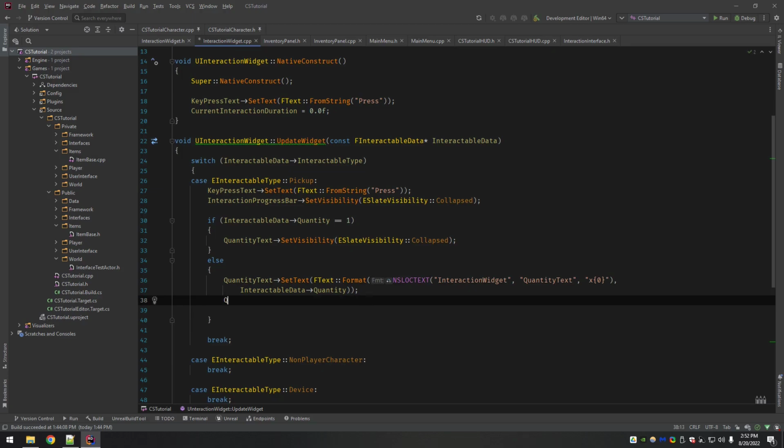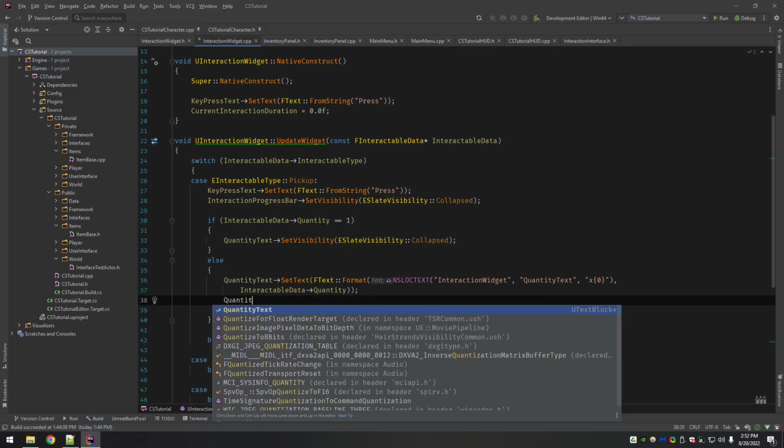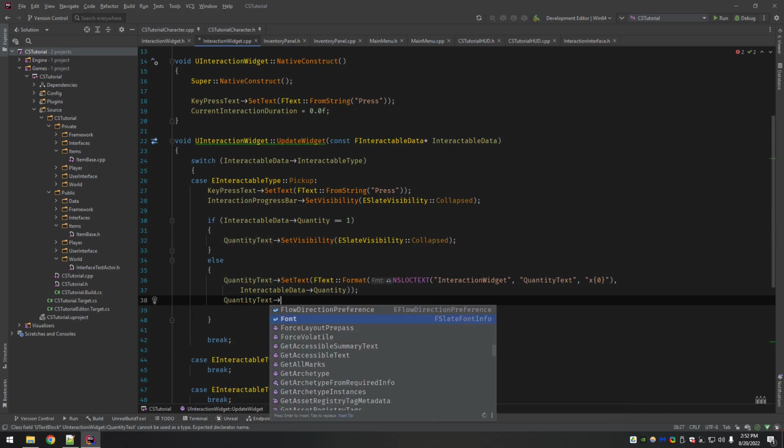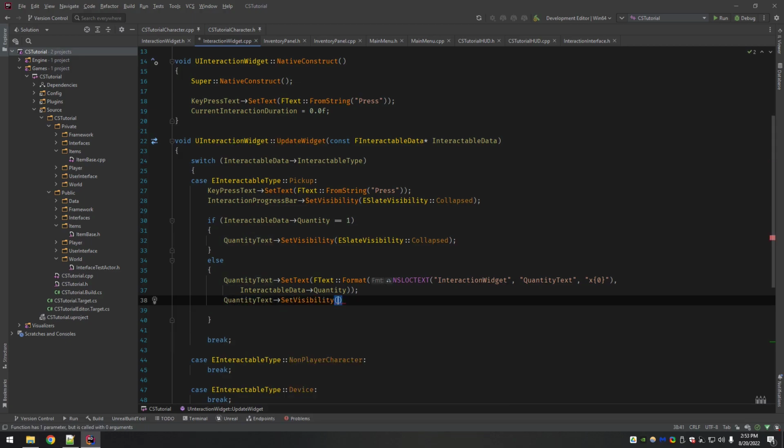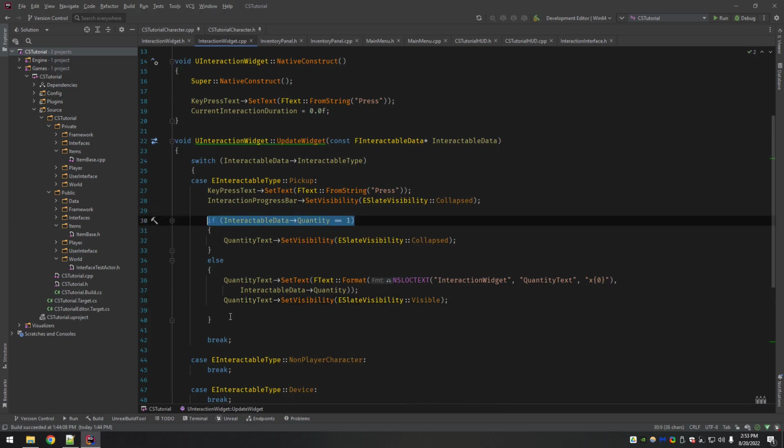And then we want to set our quantity text to visible, because now we verified quantity is not equal to 1. Quantity should not be negative, so it means it should be something greater. I'm going to put this back.